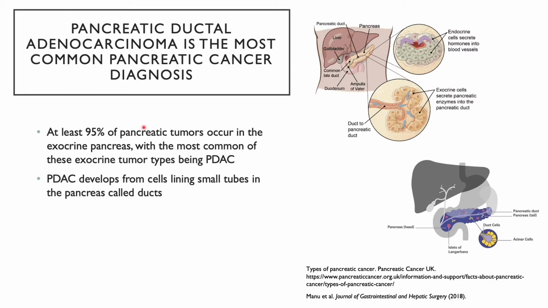At least 95% of pancreatic tumors occur in the exocrine pancreas, which contains ducts that carry digestive enzymes made by cells in the pancreas into the intestines. The most common of the exocrine tumors is PDAC, which develops from ductal cells in the pancreas.